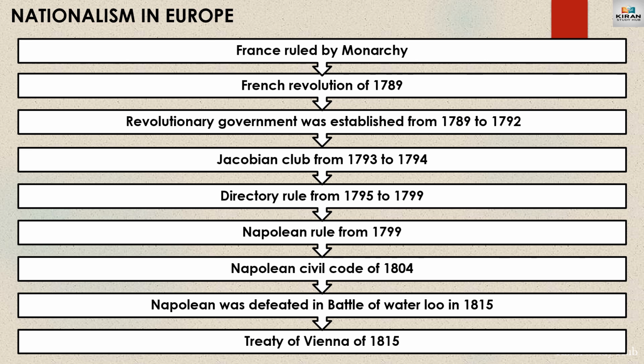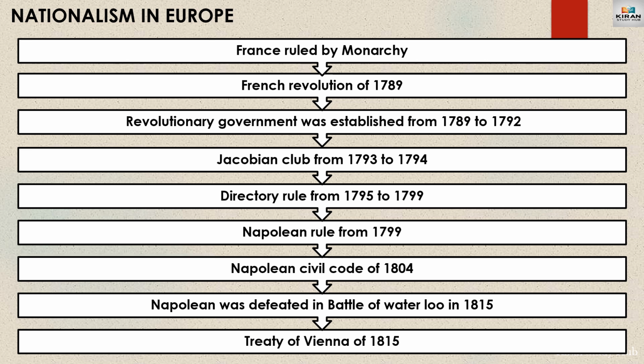Before 1789, France was ruled by a monarch, Louis XVI, belonging to the Bourbon dynasty. But because of the French Revolution, there was a transfer of power from the monarch to French citizens, and a revolutionary government was established in the year 1789 and it ruled till 1792. Later, Robespierre of the Jacobin Club ruled France from 1793 to 1794. Later, the five directors took over the control of France, and the directory rule was from 1795 to 1799.